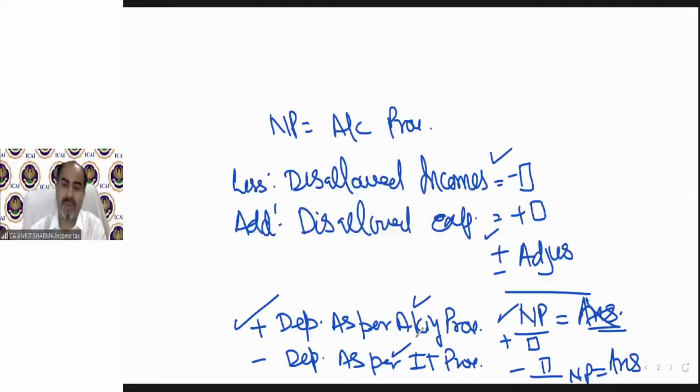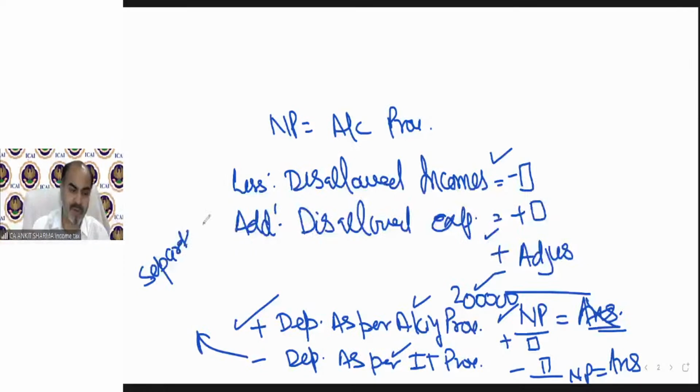So whatever depreciation has been given as per accounting provision, we need to add back. For example, if it is 2 lakh rupees, we need to add 2 lakh rupees under this net profit as per accounting provision.